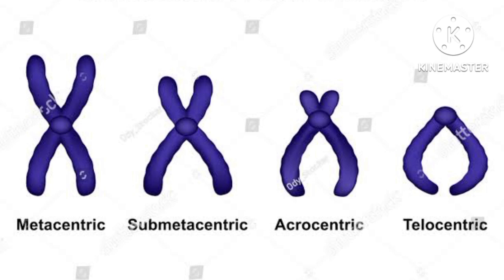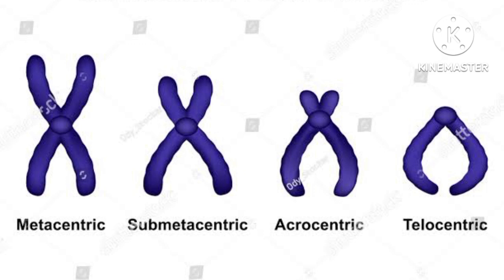This is a picture which shows the four different types of chromosome. First one is the metacentric chromosome. In that you can see the centromere is located at the center and both arms are of equal length. In the second figure, that is submetacentric, the centromere is located more close towards one end so that one arm is short and the other arm is longer.